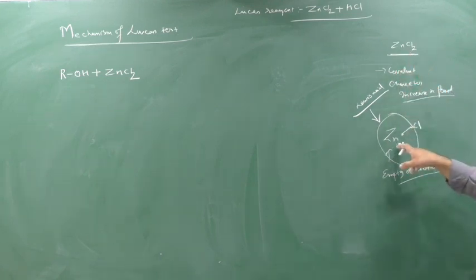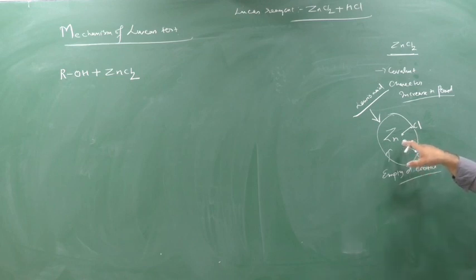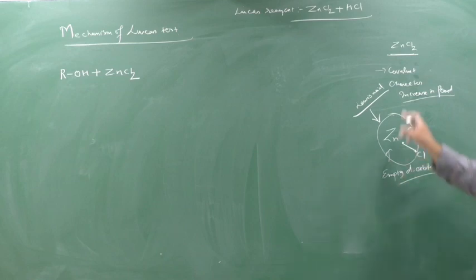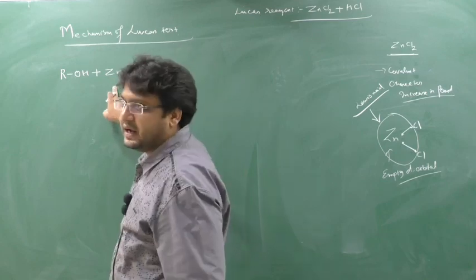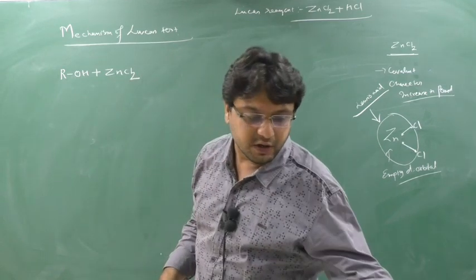If you see the structure of ZnCl2, this will be the structure. So Zn is making 2 bonds with chlorine. So 2 and 4, still 4 electrons are required. And Zn has an empty d orbital because it belongs to d block elements. So it has an empty d orbital and there is a 4 electron requirement, means Zn is capable of taking the electrons. Any compound which is capable of taking the electrons is known as a Lewis acid. So this Zn will act as a Lewis acid here.